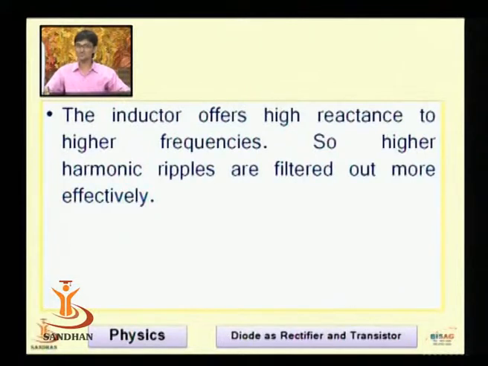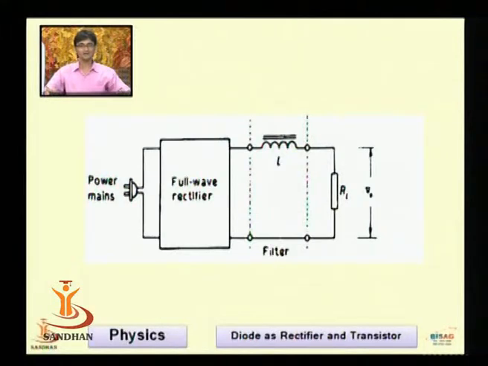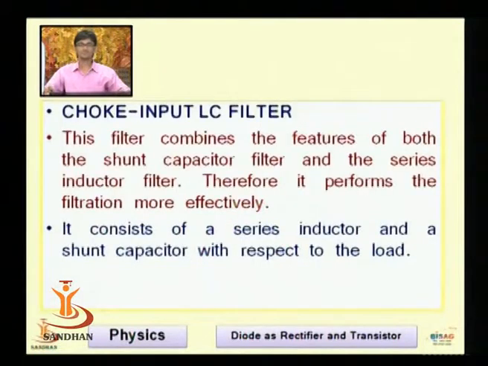XL and frequency are directly proportional. As F increases, XL increases. So just read this statement: the inductor offers high reactance to high frequencies, XL is proportional to F. So the higher the harmonic ripples, the easier they can be removed with the help of such inductive components. Here is how to connect the inductive filter into the circuit. Full wave rectifier, in series there is an inductor and the load resistor. This was the second way.